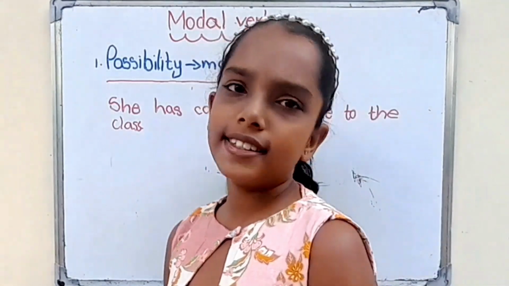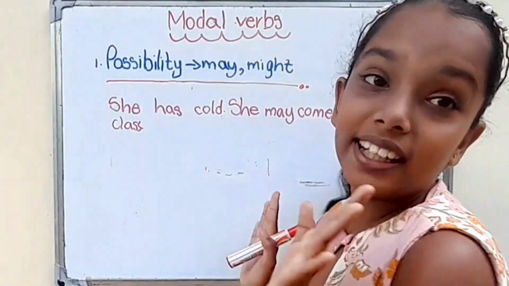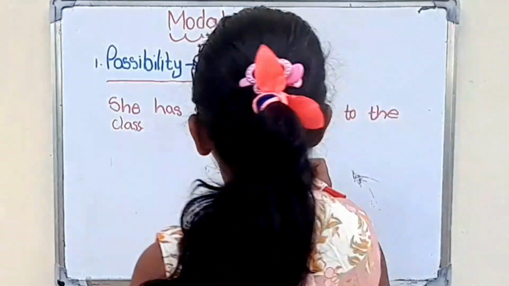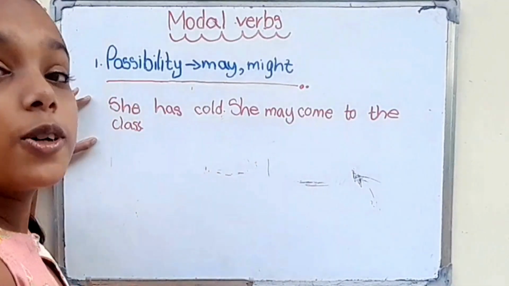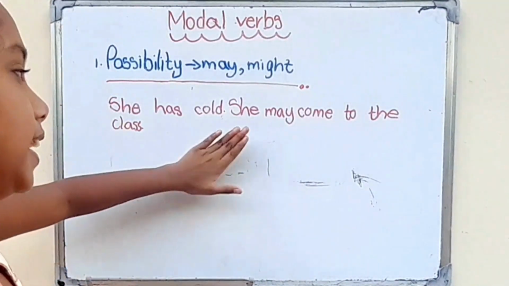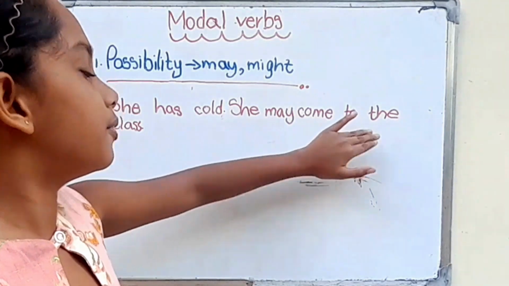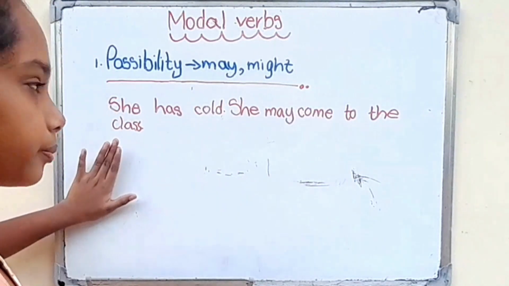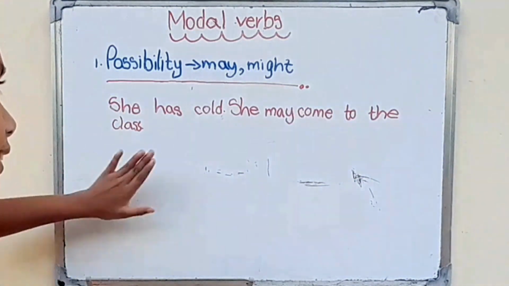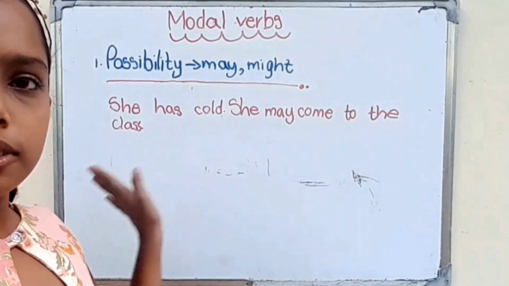What is this? May. We can use may in these types of sentences. She has called, she may come to the class. We can say like this: He has called, he may come to the school.